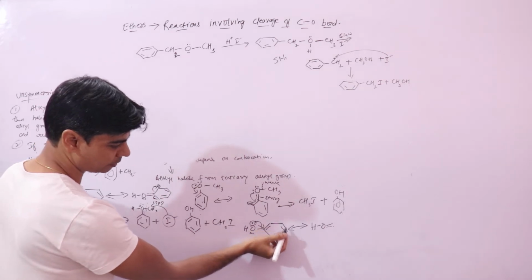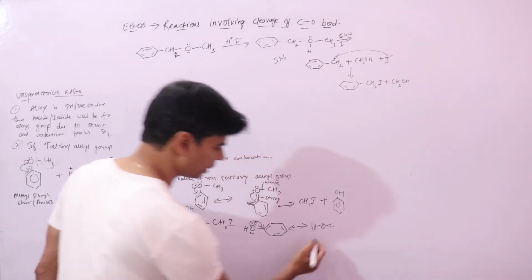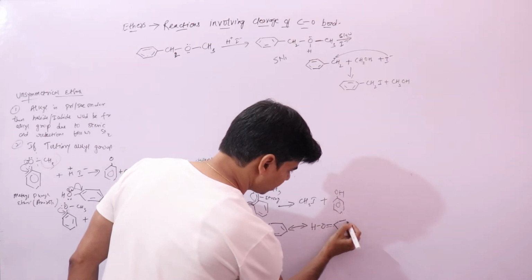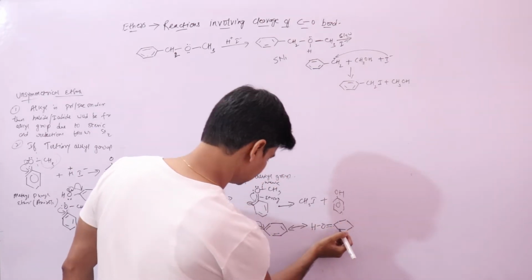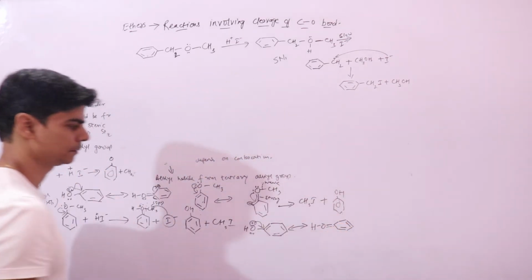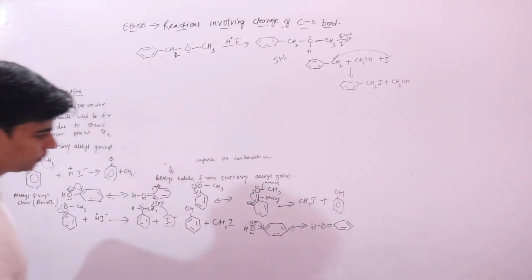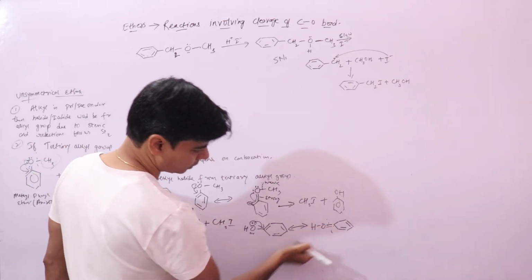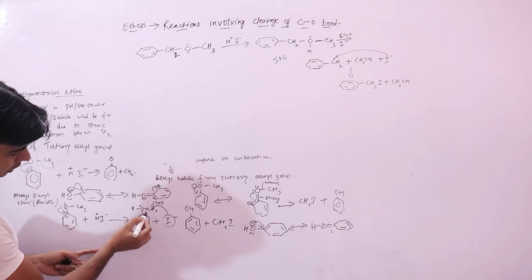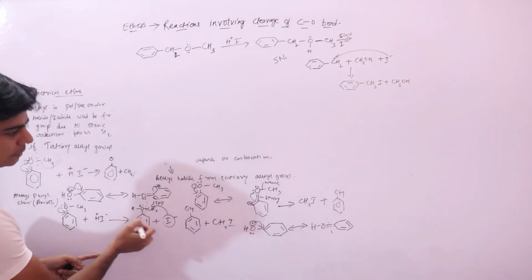We know that all the carbon atoms of this benzene ring are sp2 hybridized. So here this bond is now difficult to break because of the double bond character. So this bond will not break, but this will break.